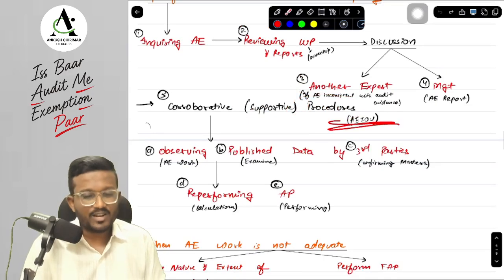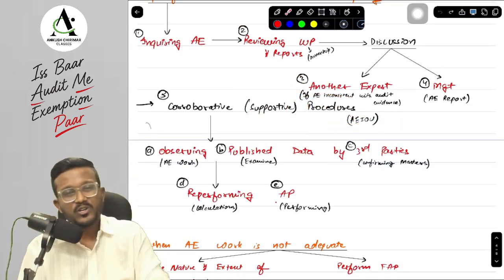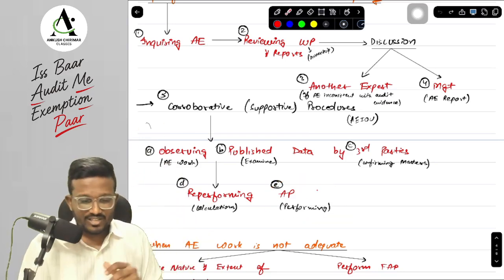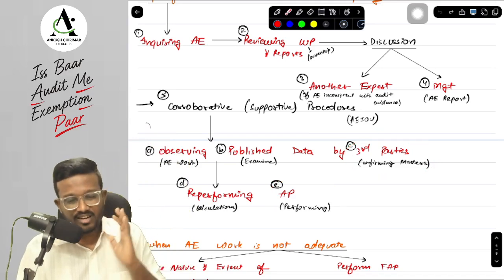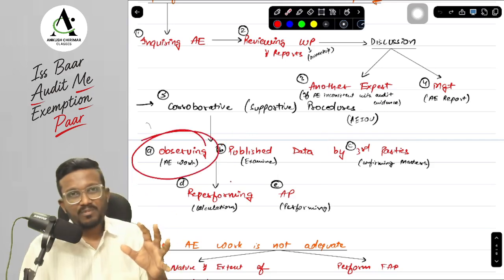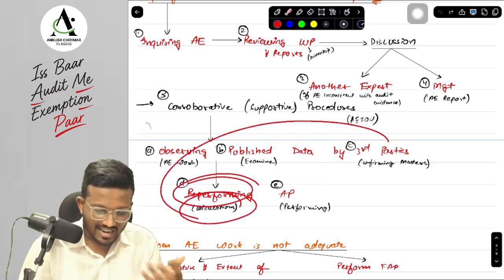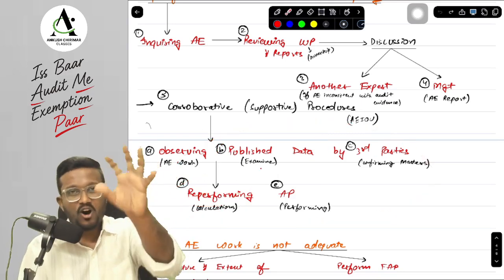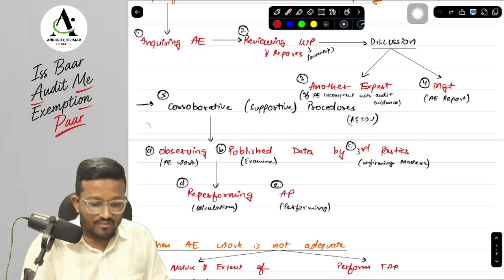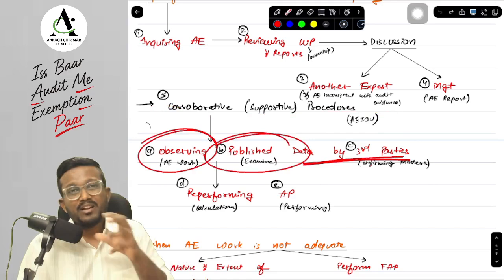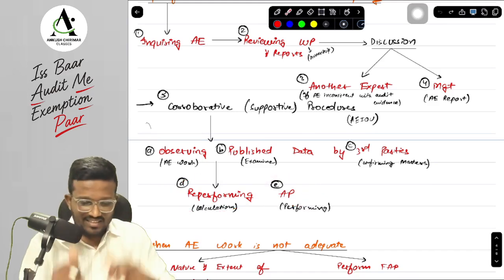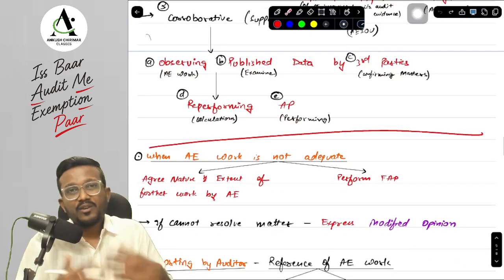And what are the procedures? You can remember from this mnemonic, AEIOU, which we have discussed in your SA 500. A is performing analytical procedures. E is external confirmation from third parties. I is inspection, that is examining the public data. O is observing the auditor's expert work, and U is re-performing the calculations. Or you can remember that we are performing corroborative procedures, which means we are observing the data published by the third party and re-performing analytical procedures on it. Okay, yes, sir.